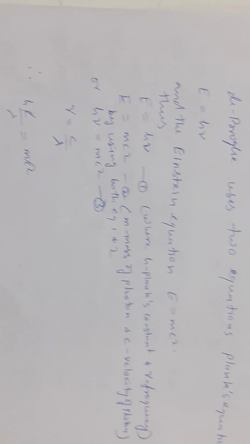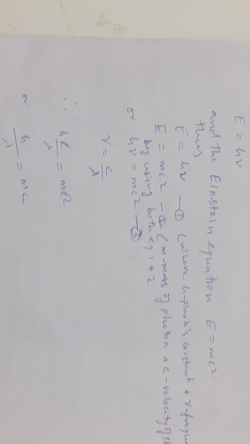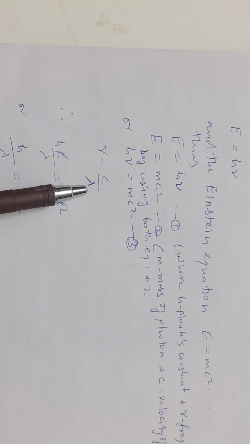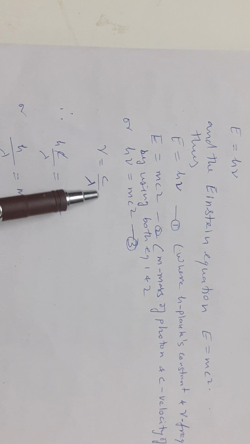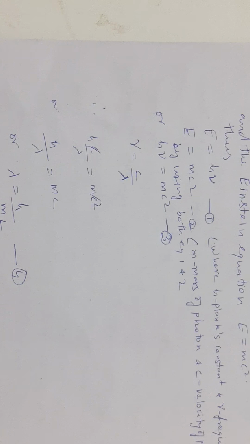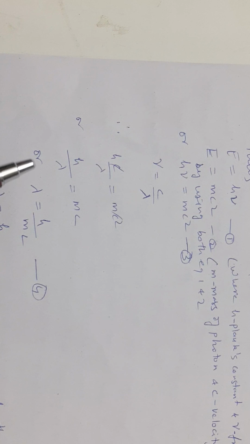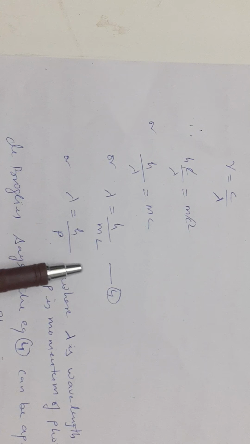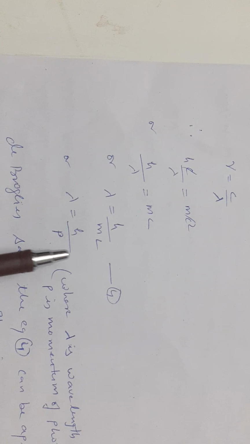This is the third equation. In it, if you put the value of frequency, which is ν = c/λ, where ν is the frequency, c is the velocity of light and λ is the wavelength of a photon, then equation 3 becomes h/λ = mc, or λ = h/mc. Here mc, mass into velocity, is known as the momentum.